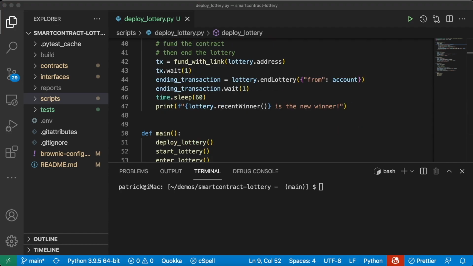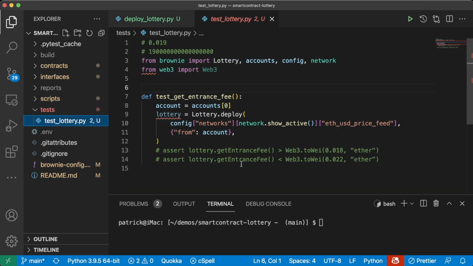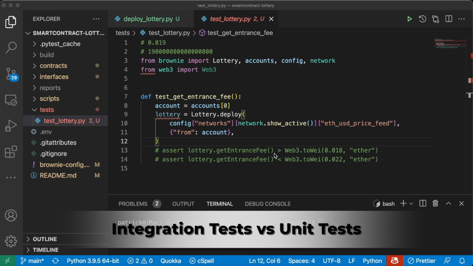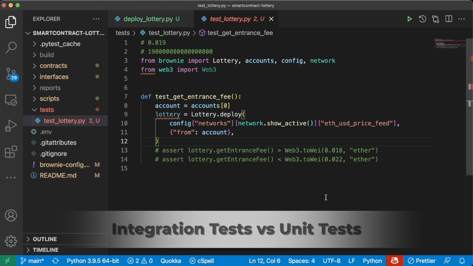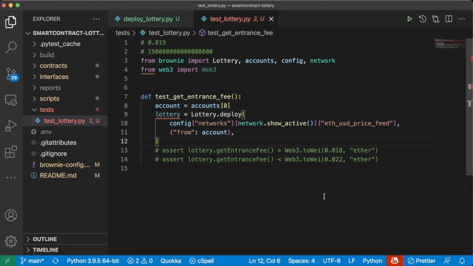We want to make sure that our tests are really solid on a development chain before we actually test this on an actual testnet. So let's jump into some of these tests. We've already started with this test_lottery.py file here, but we're going to iterate on this and make it even better. Before we get into these tests, there's a couple of things we want to talk about, and that's integration tests and unit tests.